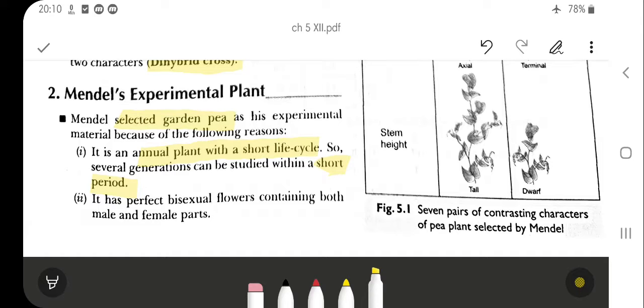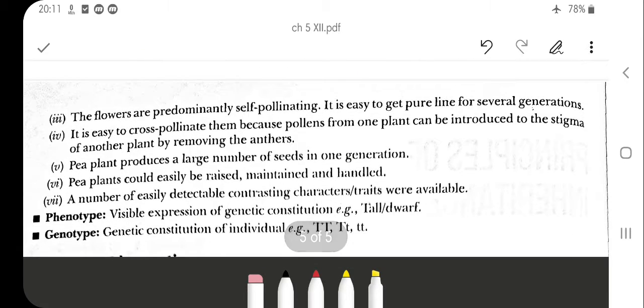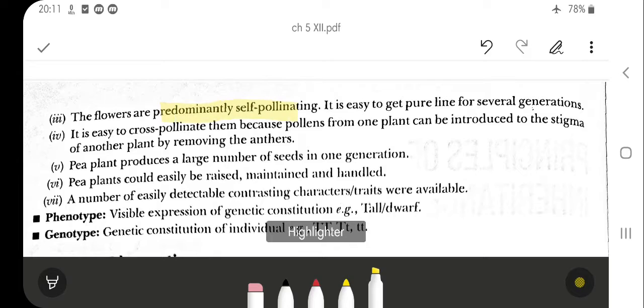Number two, they are bisexual flowers containing both the male and the female parts. The flowers are predominantly self-pollinating. It is easy to get pure lines for several generations. It is also easy to cross-pollinate them because the pollen from one plant can be introduced into the stigma of another plant by removing the anthers. So we have a bisexual flower.